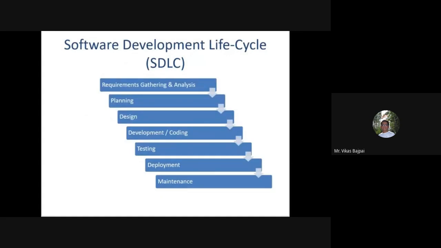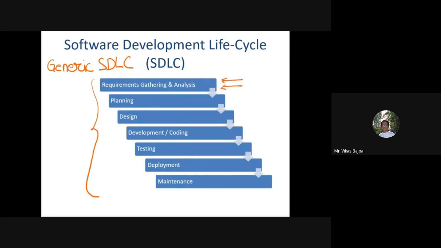So this is nothing but a generic SDLC, and one of the SDLC models, which is the waterfall model, is almost totally dependent on this particular part. So what it does is that, as you see from the figure, I go ahead with the requirements gathering and analysis.